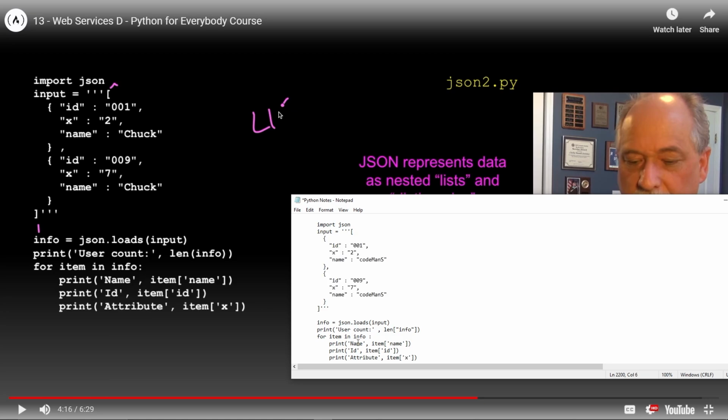So now we're going to print name. We're going to do a for loop for item in info. So we're going to go here to the first one. We're printing out name, which is, pardon me, the actual string name space, and then we'll have 001 because it's going to be item at name, all right? And then ID, item at ID, and then print attribute.